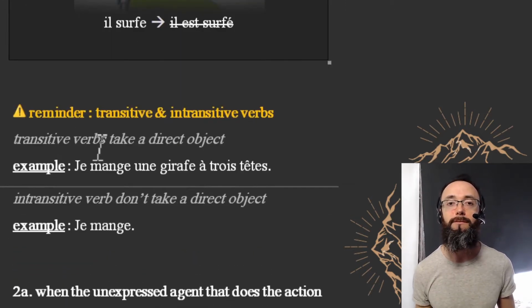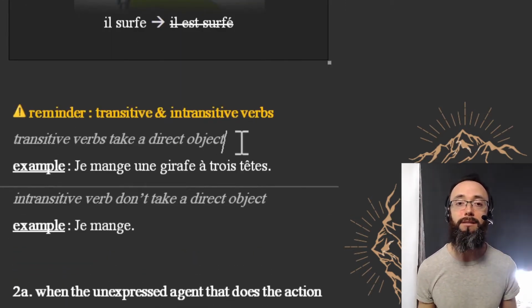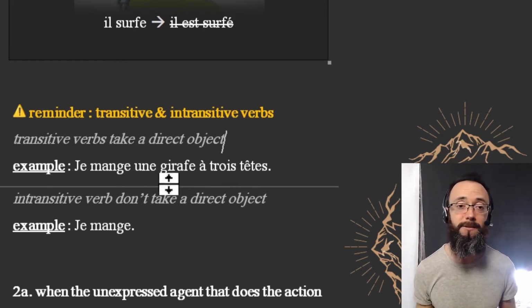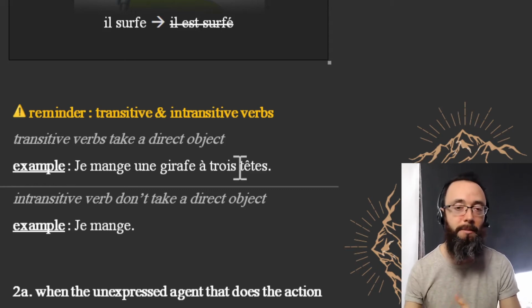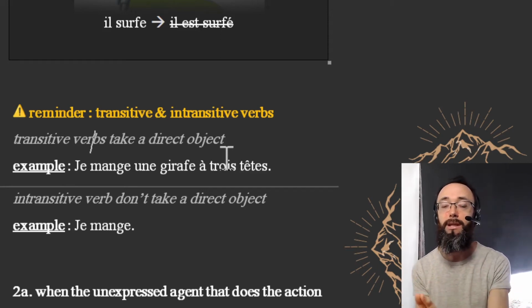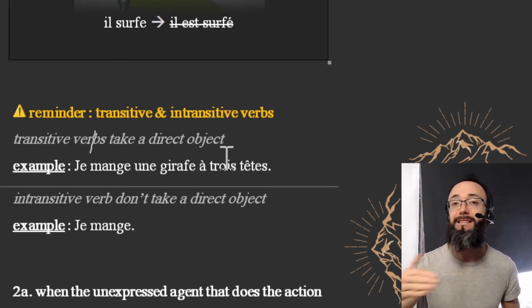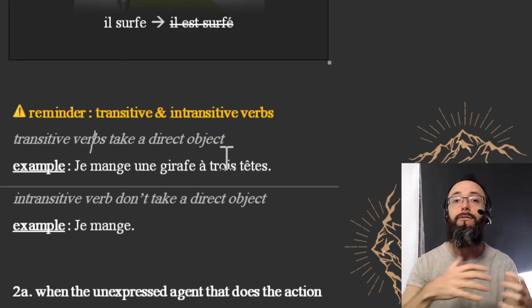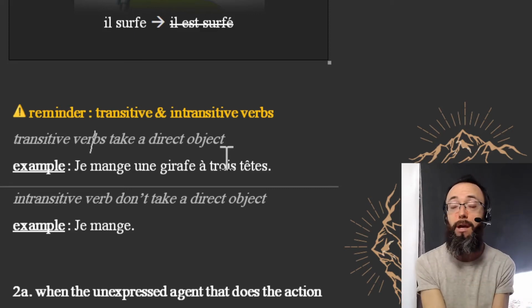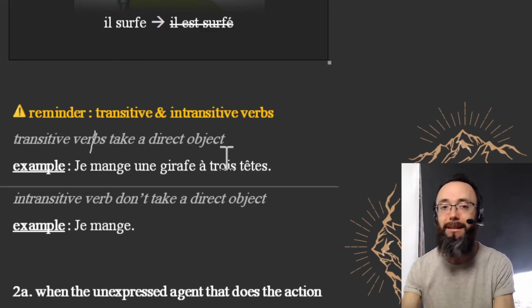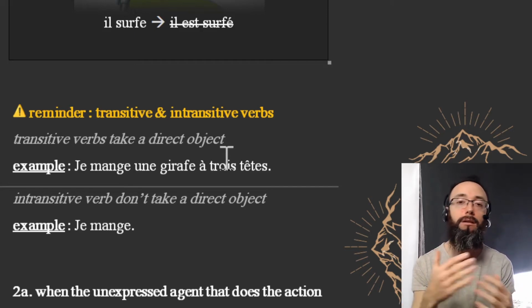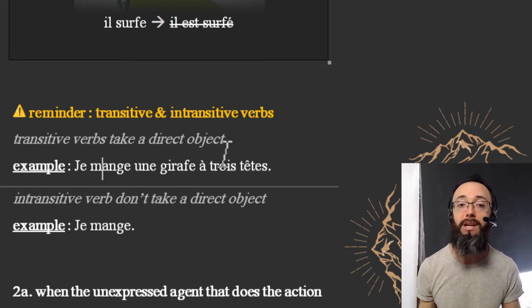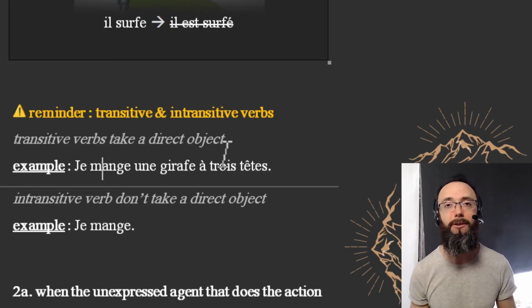So transitive verbs take a direct object. This is a difference between transitive and intransitive, because there's like a transition. You can imagine. Je mange une girafe à 3 têtes. I'm eating a 3-headed giraffe. Well, there's a transition from what I am doing in this example and the object. I'm eating what? A 3-headed giraffe. So manger in that case is a transitive version of the verb.